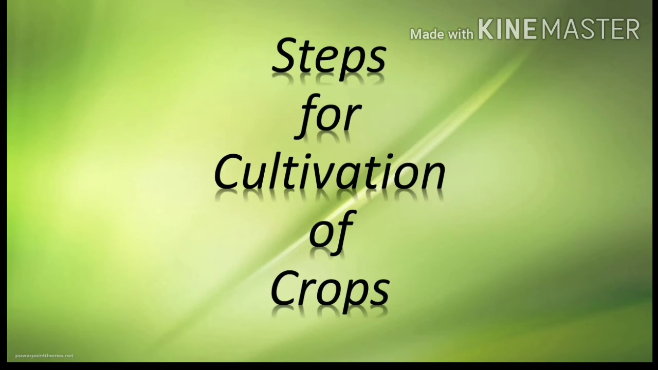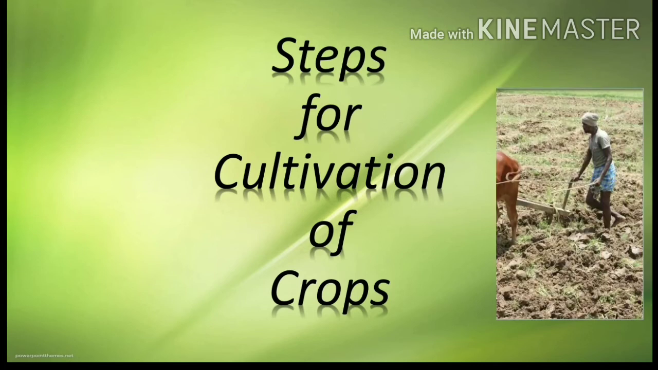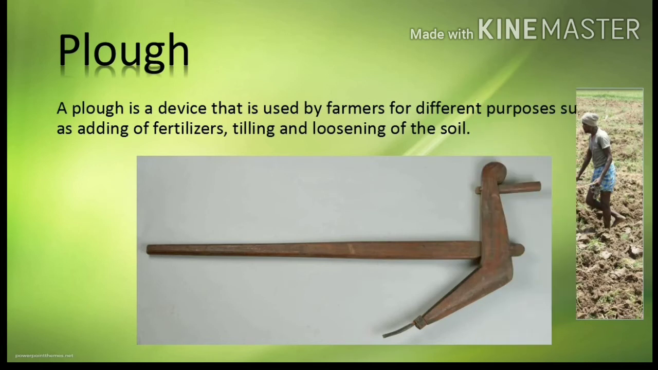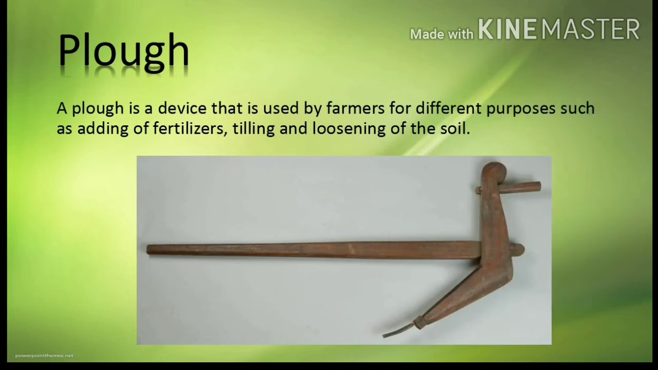Steps for cultivation of crops. Soil preparation. It involves loosening and tilling of the soil, that is, plowing and watering. Plow. What is plow? A plow is a device that is used by farmers for different purposes such as adding of fertilizer, tilling and loosening of the soil.